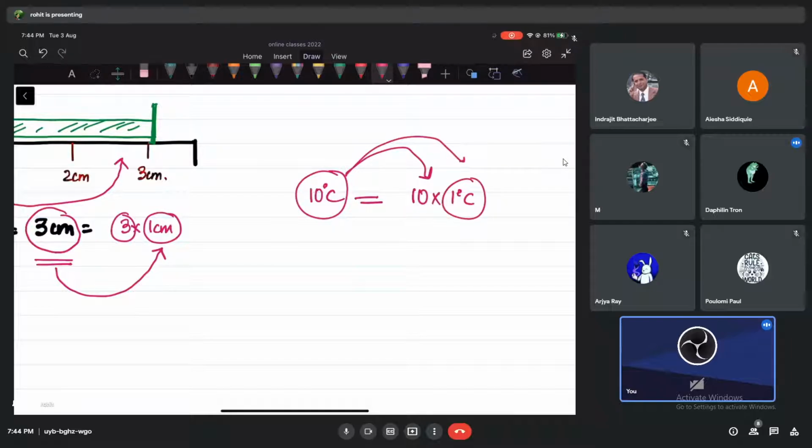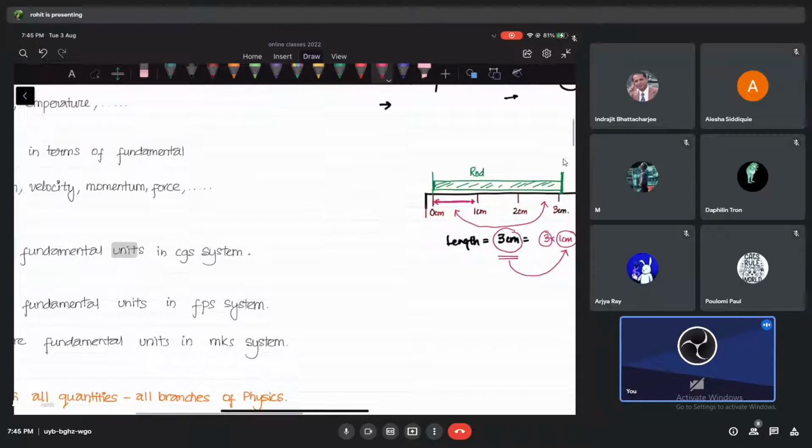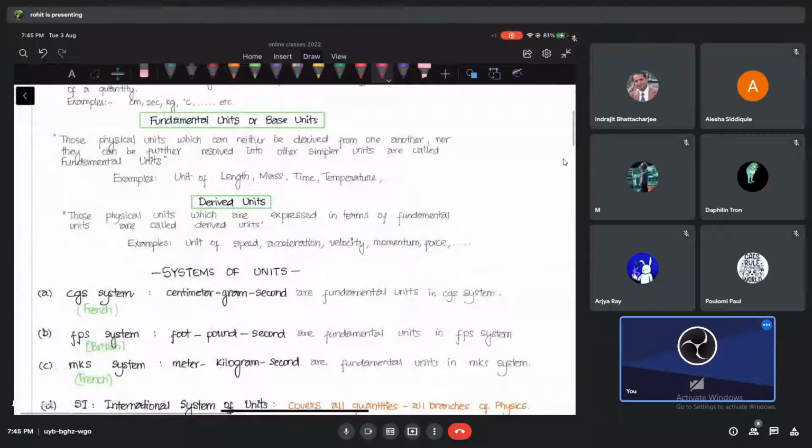The moment we make a measurement, it is like we are talking about comparison, okay? And of course, you know what 11 degrees is? Again, I can easily compare 10 degrees and 11 degrees now, right? These are measurements, so I'm comparing them. The comparison is that 11 degrees is 1 degree more than 10 degrees. So every time I make a measurement, there is some comparison going on. So that is the meaning of that. Let's not go into much detail, but you already understand a bit of it, okay?